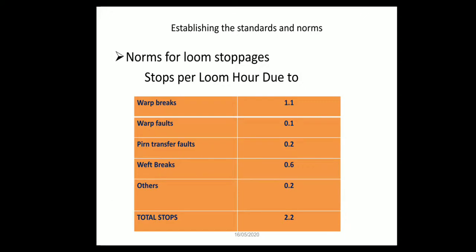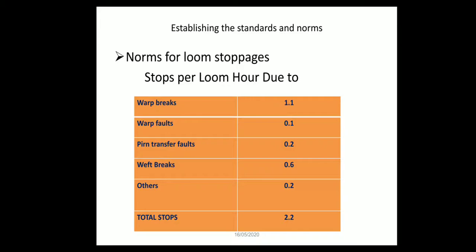So loom stops, then the loom efficiency is decreased, production is decreased, fabric quality is decreased. So stops per loom hour due to. So on the left hand side, warp breaks 1.1, that is the standard. So there should be 1.1 warp break per 1 hour.